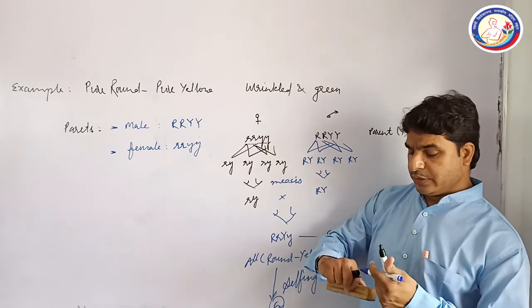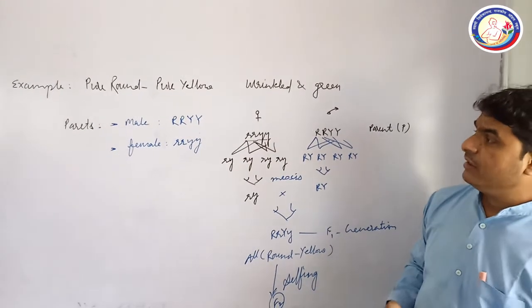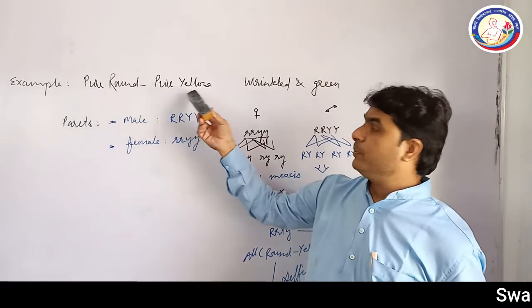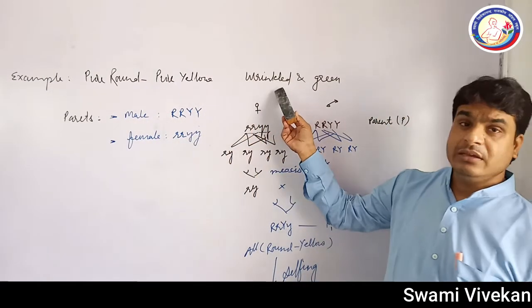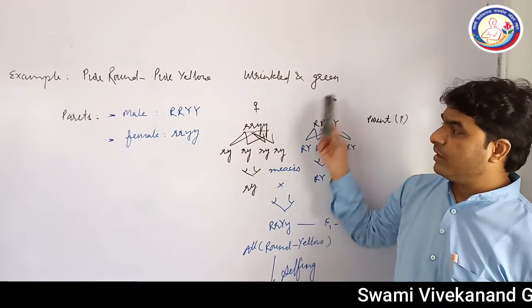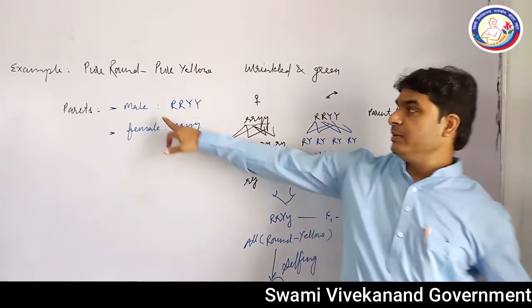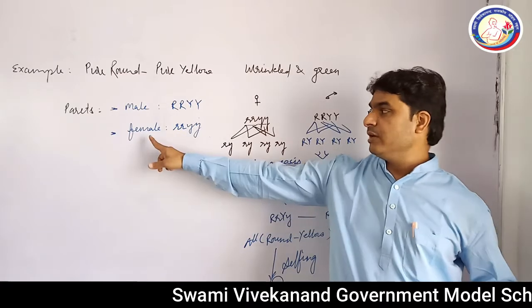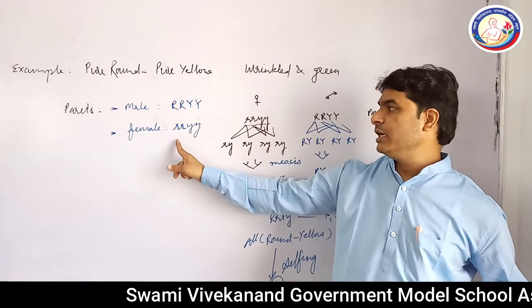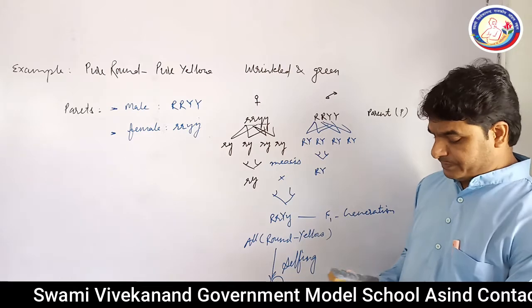So, dear students, again you can see here we have taken the pure round and pure yellow pea plant, and this is the wrinkled and green pea plant. We have selected parents here. First parent male, that is capital R, capital R, capital Y, capital Y, and the second one female, that is small r, small r, small y, small y. This is the symbol of male.